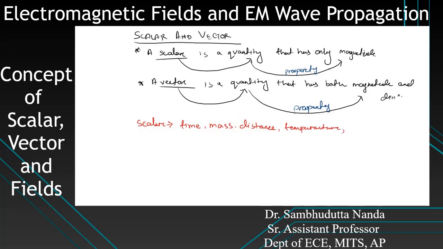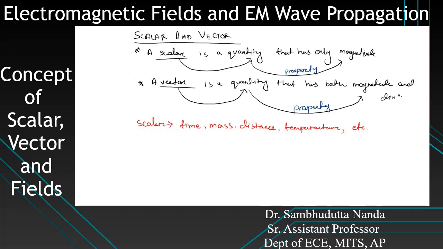These things only have magnitude, they don't have a direction, right? Time, you can say like 12 o'clock or 4 o'clock. It will not have a direction. Mass is a definite value, it will have a value.